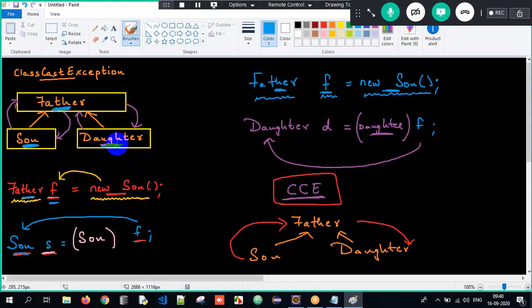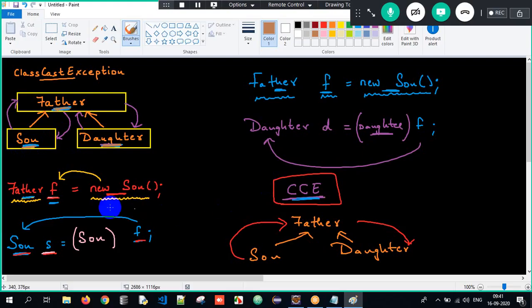Don't you think there is some problem here? Son requested, so you have to address the son here, not the daughter. So it's a problem. We will get class cast exception. Again, one more fine day, daughter will say, Father, I want to go shopping with my friends, please give me 10,000 rupees. Now father gives the money to son. Don't you think it's a problem? Daughter requested the money, father has to give the money to daughter, but he is giving it to the son.